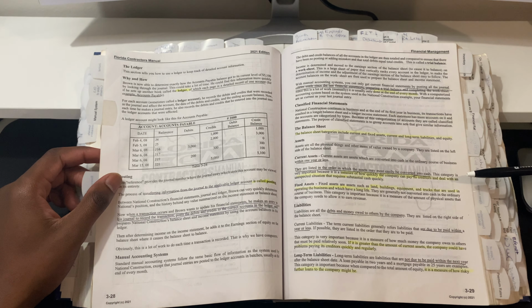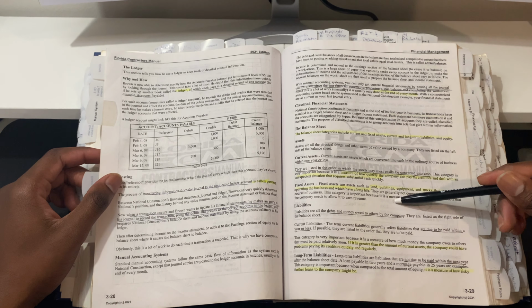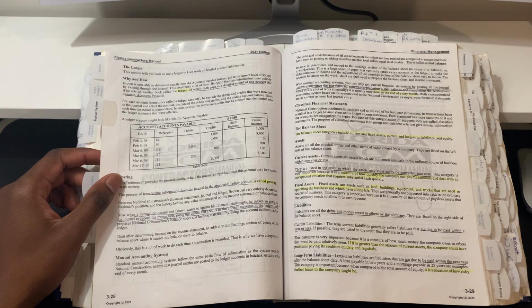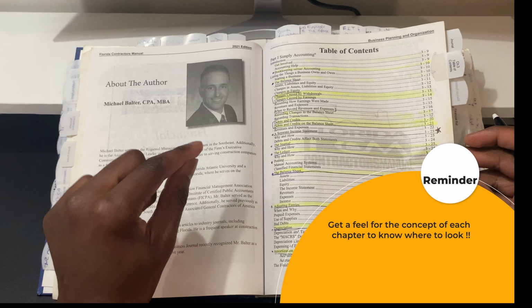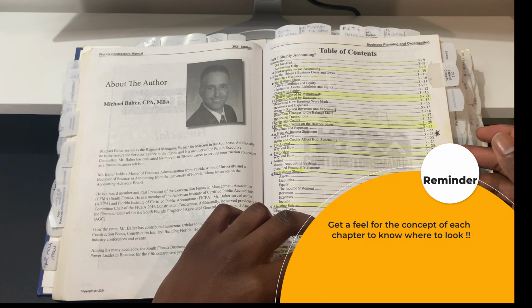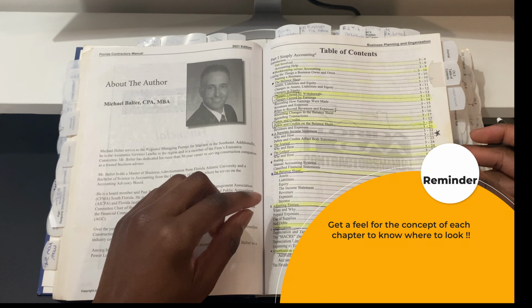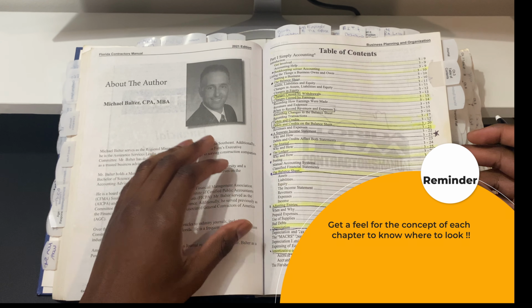And then fixed assets. Fixed assets are assets such as land, building, equipment, trucks that are used in operating the business and which have long life. They tried to trick me with this. They tried to ask me if land was a current asset. And it's not, because we see literally right here on page 3-29. If they ask you a question about asset, instead of wasting time, you're going straight to chapter 3 because we know that's an accounting concept. You can use the index if you want, but most importantly, we already discussed that we're going to be looking in chapter 3 for anything that pertains to accounting.